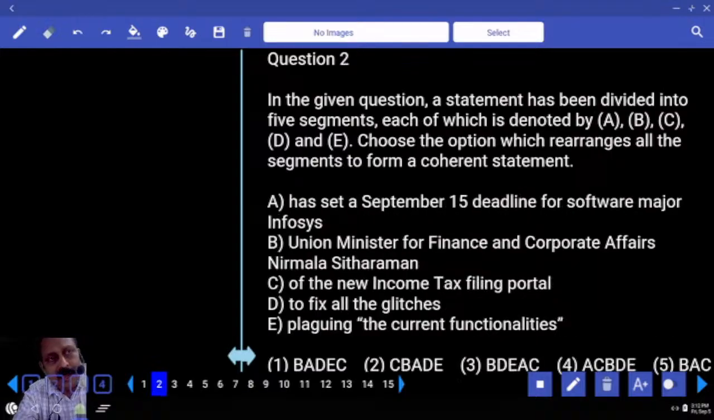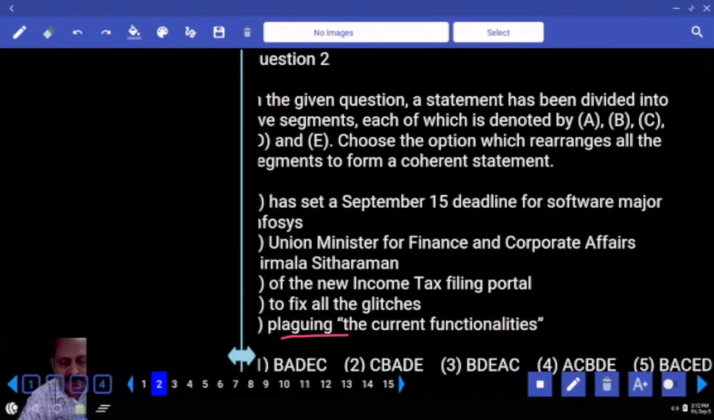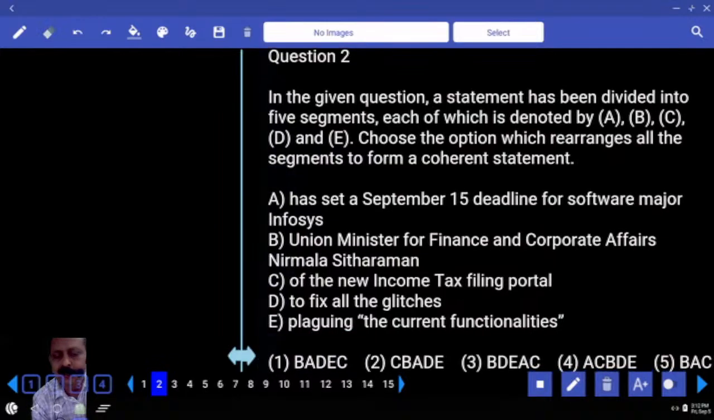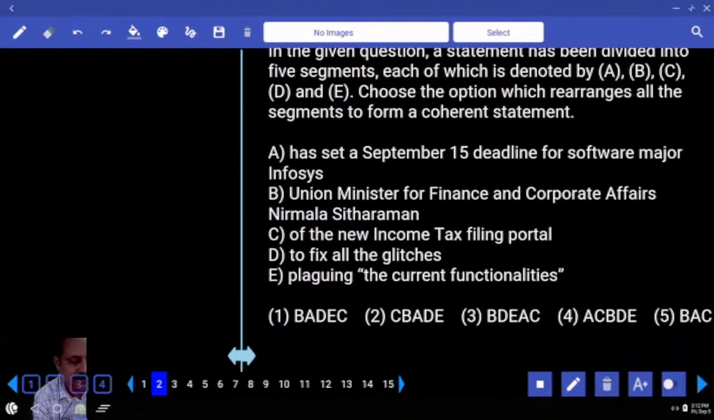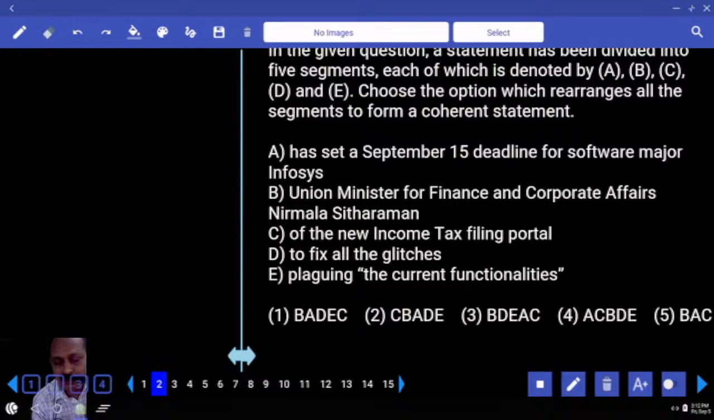Can you start with has set? Can you start with the Union Minister for Finance? Seems okay. Can you start with of the new... to fix all. Plaguing. Underline the word plaguing. How many options with B? Three options. Let us try the first one.